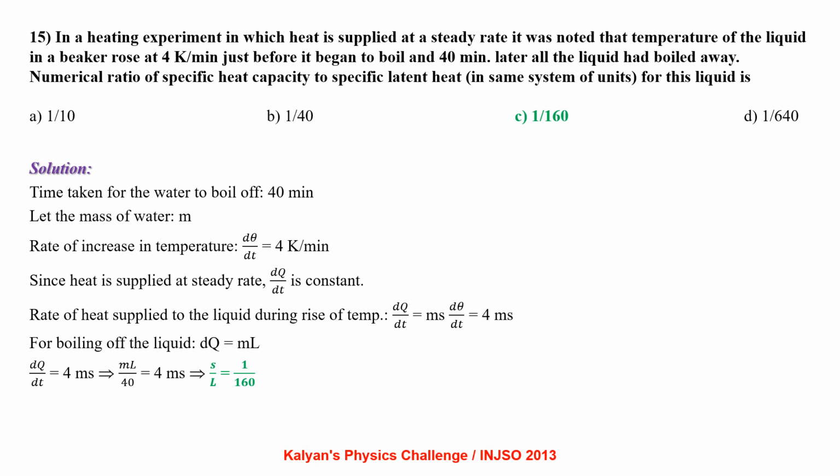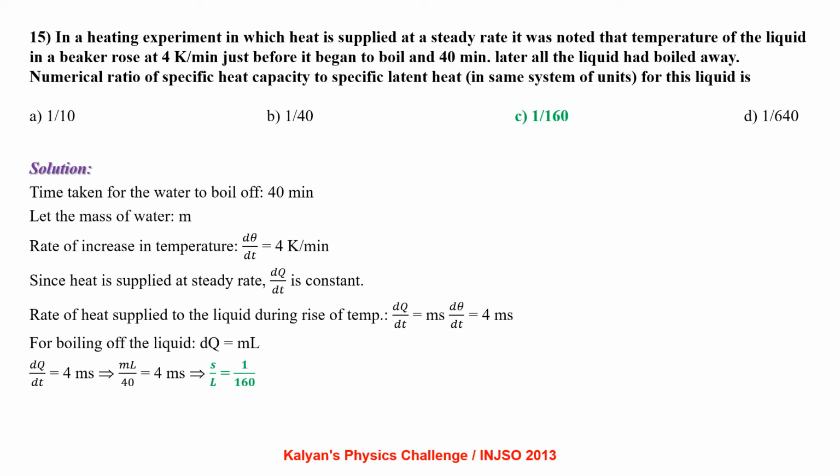In a heating experiment in which heat is supplied at a steady rate, it was noted that the temperature of the liquid in a beaker rose at 4 Kelvin per minute just before it began to boil, and 40 minutes later all the liquid has boiled away. Numerical ratio of specific heat capacity to specific latent heat in the same system of units for this liquid is: